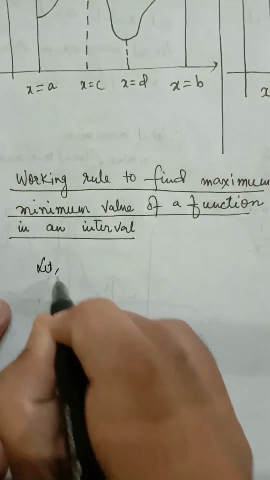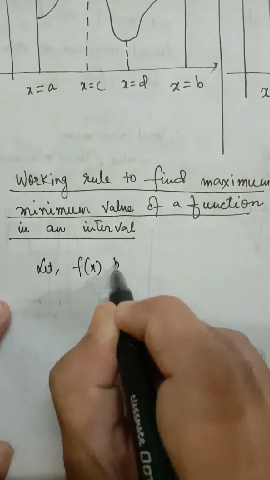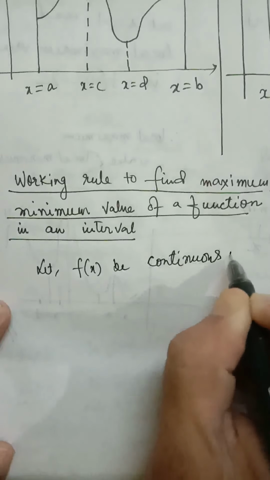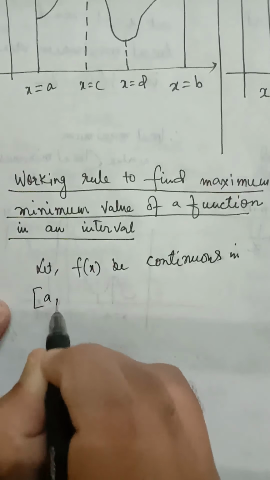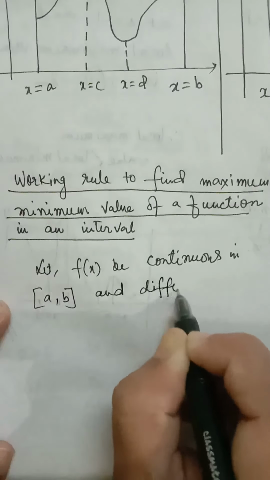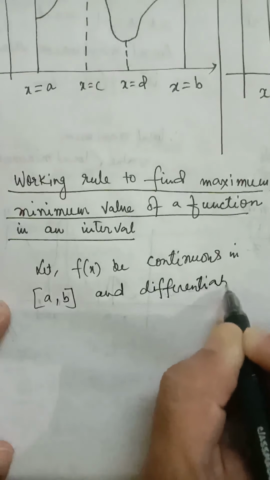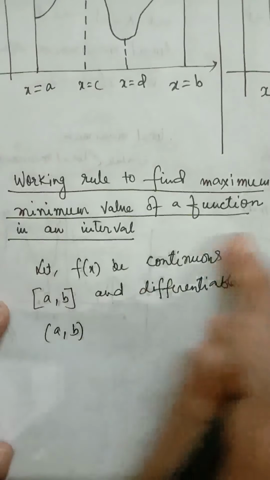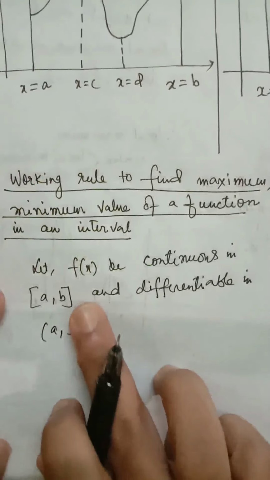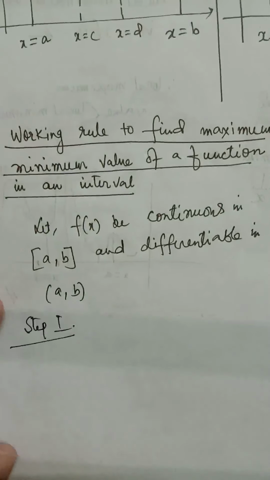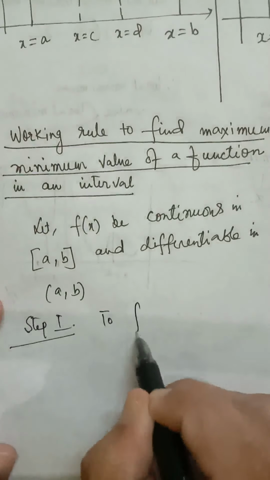Let f(x) be continuous in the closed interval [a, b] and differentiable in (a, b). Suppose f(x) is any given function which is continuous in a closed interval [a, b] and differentiable in the open interval (a, b).